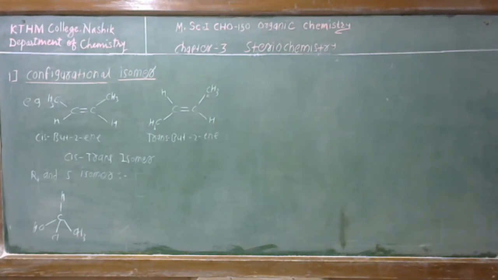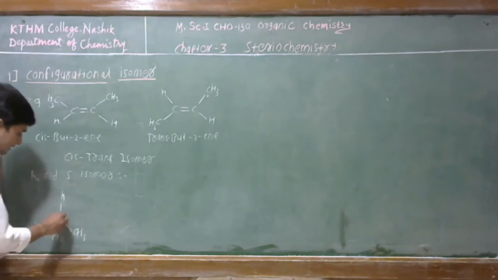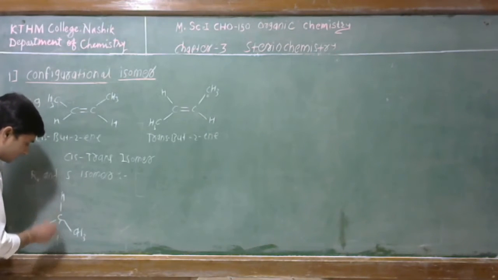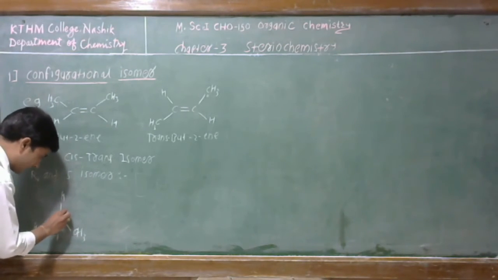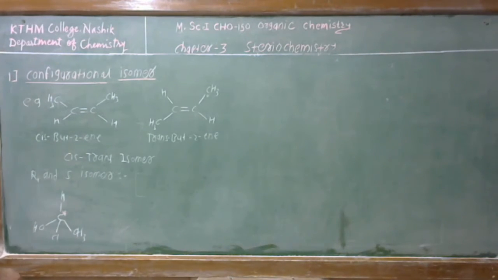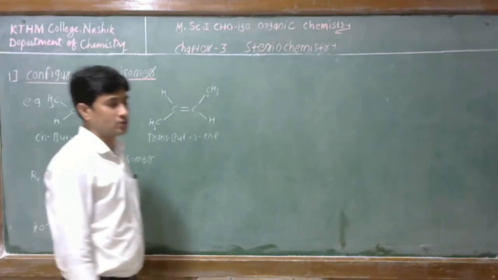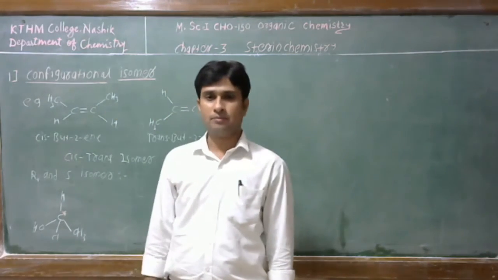In R and S isomer, we first have to give priority to the groups attached to the tetrahedral carbon atom. We call this the chiral carbon atom because it has 4 different groups.